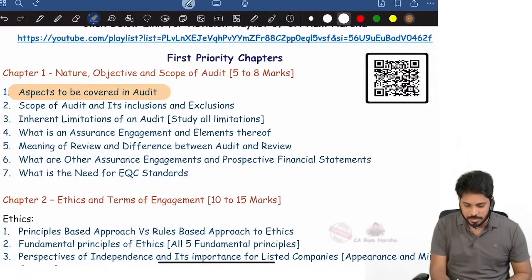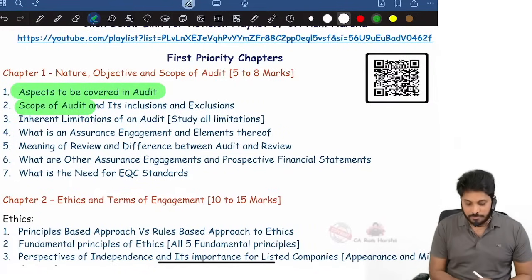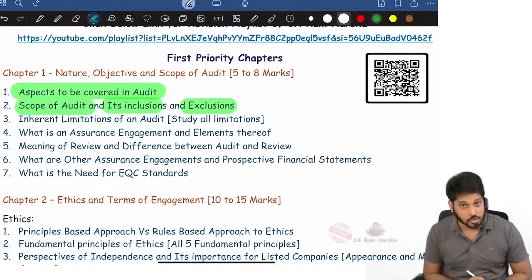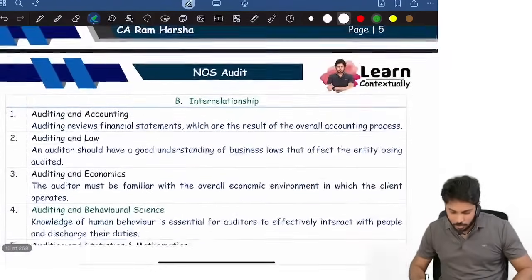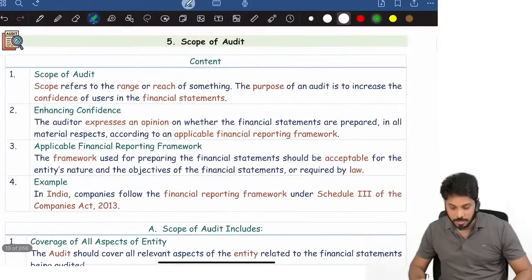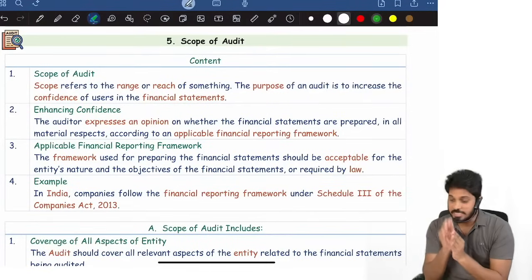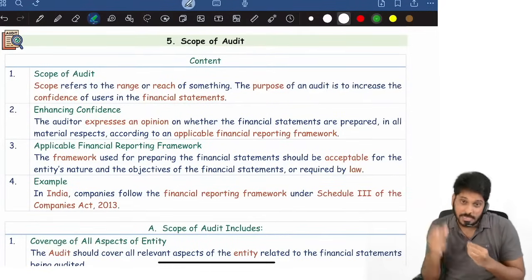Aspects to be covered in audit, we just completed. The next one: what is included in the scope of audit? First of all, what is scope of audit? What is included in that and what is excluded from the scope of audit? Directly we'll go to the scope of audit concept. Remember, first I will cover expected questions, then I will come back and cover any other questions which, if I feel something is important, I'll cover that also.